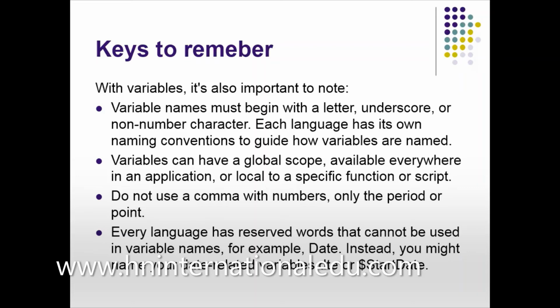Variables can have a global scope, available everywhere in an application. For example, in C++, the small c represents the speed of light, which is 3 multiplied by 10 raised to power 8.